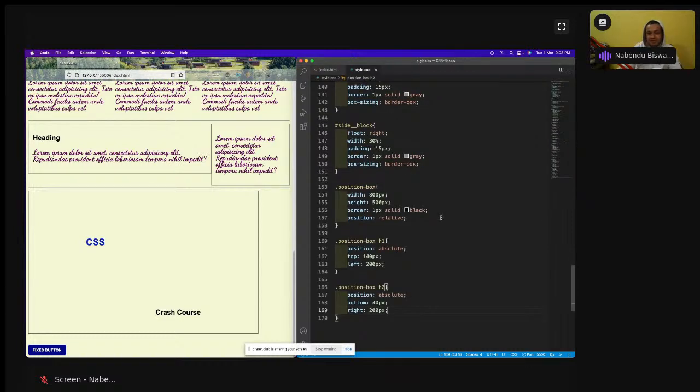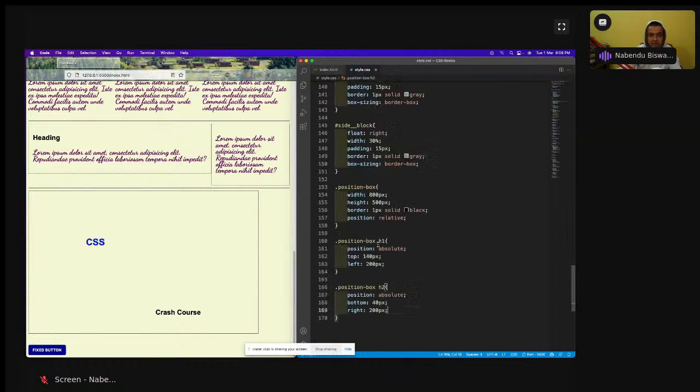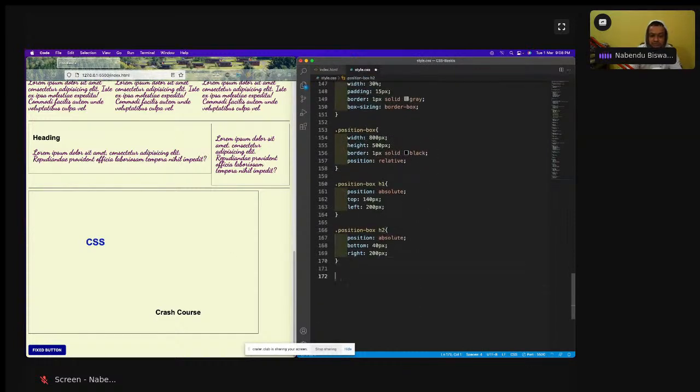We just made it a very good button. But I will have another class also here. So you can have multiple classes in CSS. So I'll have a fixed button class here. Now I'm going to use this fixed button.